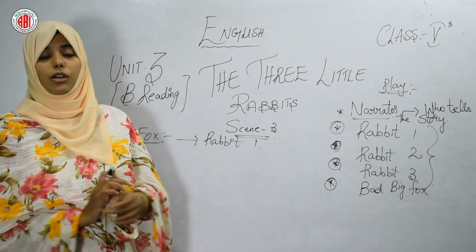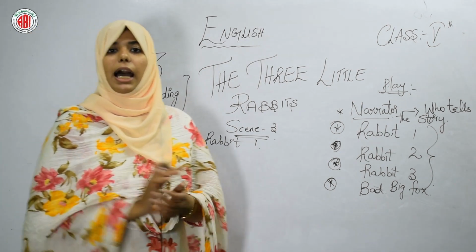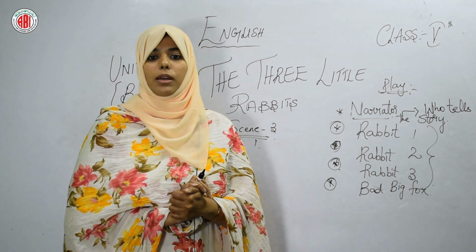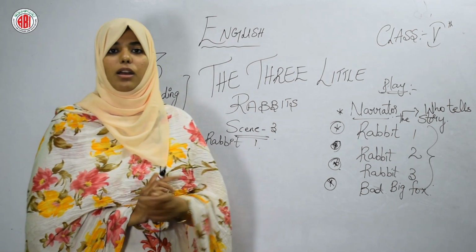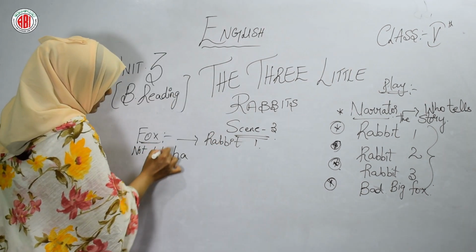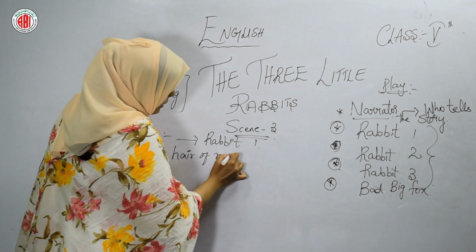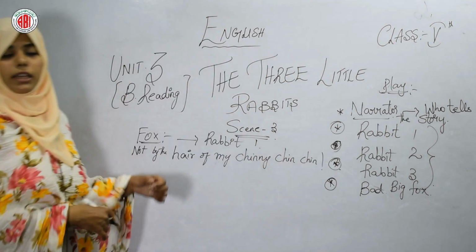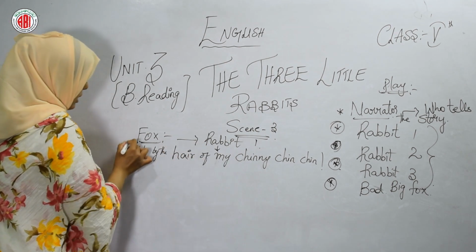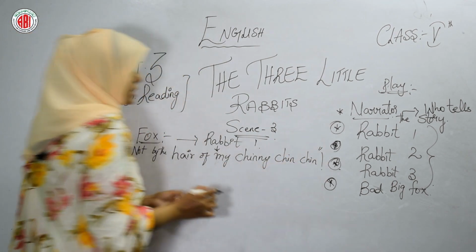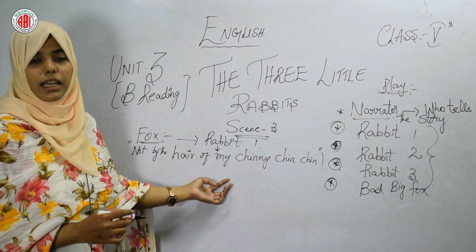What does it mean? No, don't come inside. I'm not going to allow you. So this is a phrase. Okay, students, the first rabbit said this one. Phrase is nothing but a muhavra.